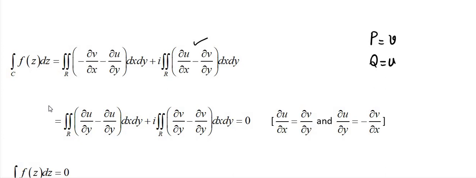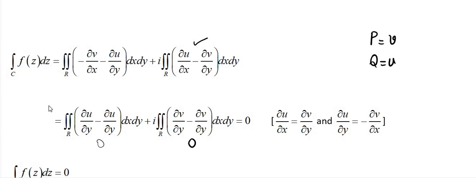Rewrite as it is dx dy plus i double integration, and also I know the value of dou u by dou x, that is dou v by dou y. Substitute remaining terms as it is, and observe dou u by dou y minus dou u by dou y, that means 0. Dou v by dou y minus dou v by dou y, that is 0.